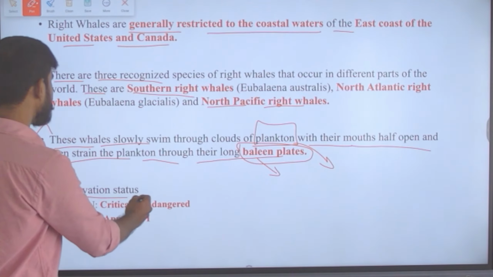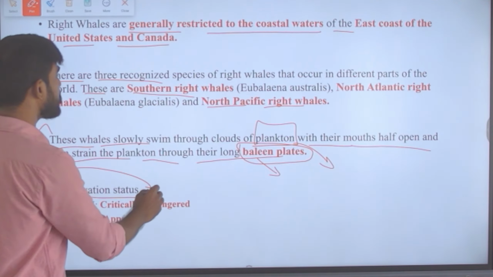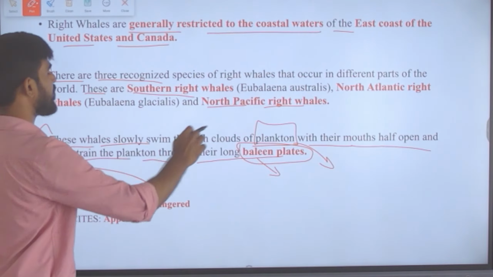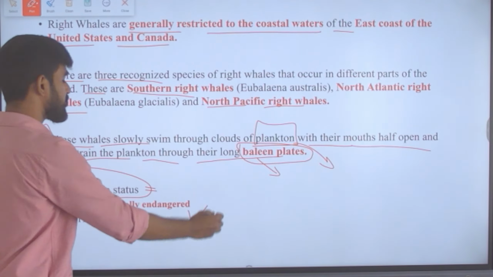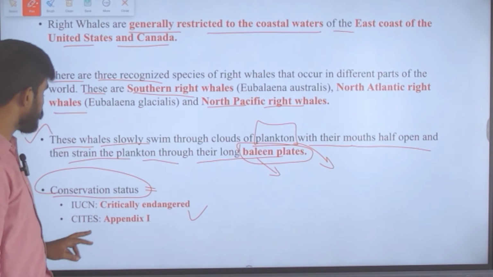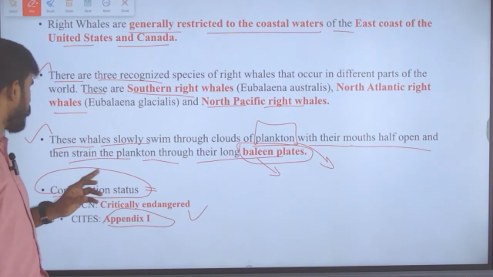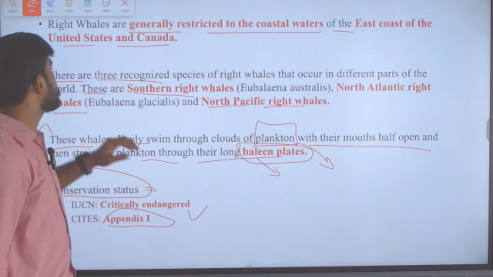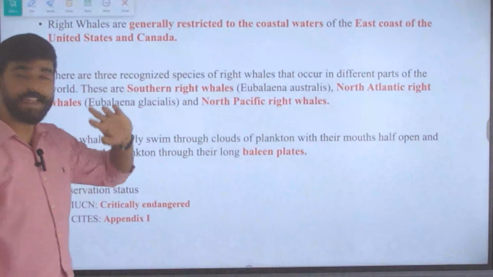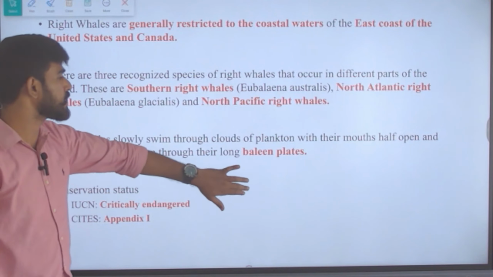Here, the conservation status of the North Atlantic right whale is critically endangered under the IUCN, and it is placed in Appendix 1 of CITES. Okay, the Convention on International Trade in Endangered Species of Wild Fauna and Flora, that is CITES.